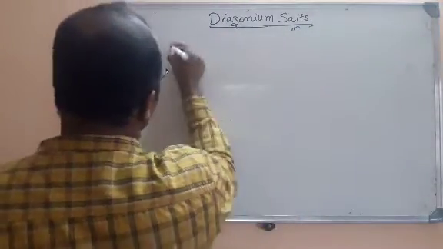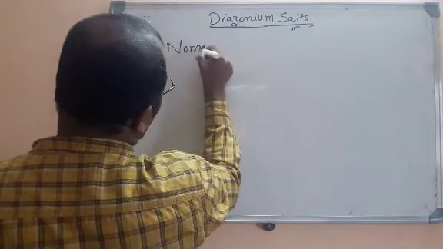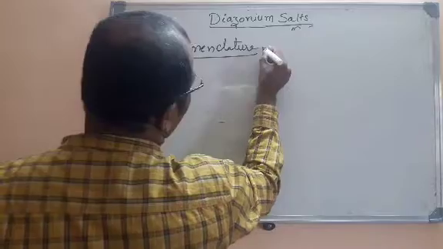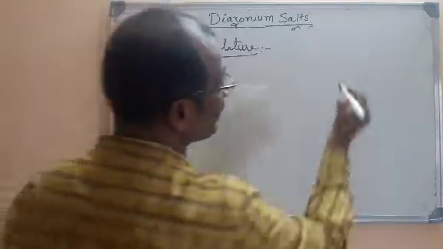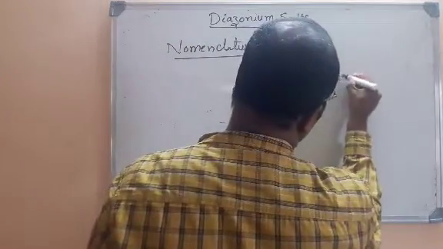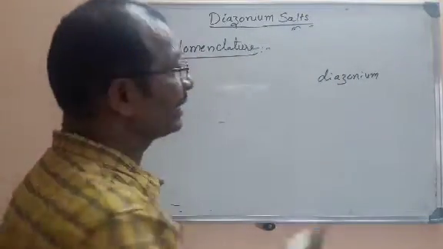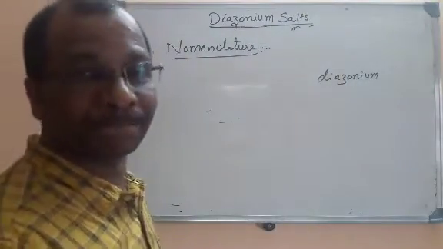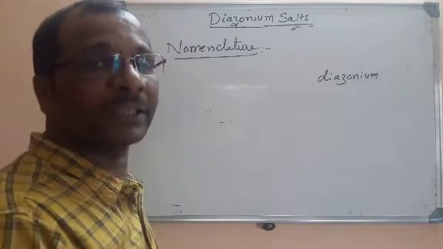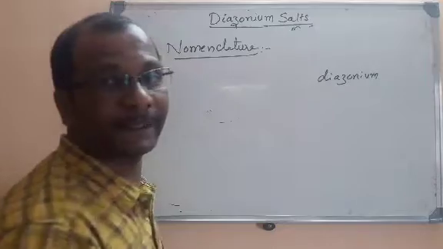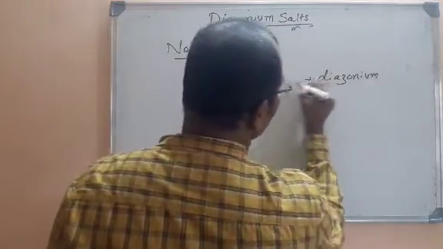So what is common in the nomenclature? The word diazonium is common here, and for aryl diazonium salts, it is prefixed with the arene.